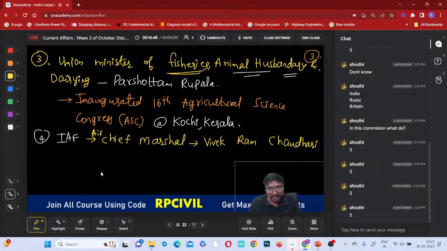What he has done, you can say. If you just observe, he unveiled, right? What he unveiled, you can say, is a new ensign for the Indian Air Force.